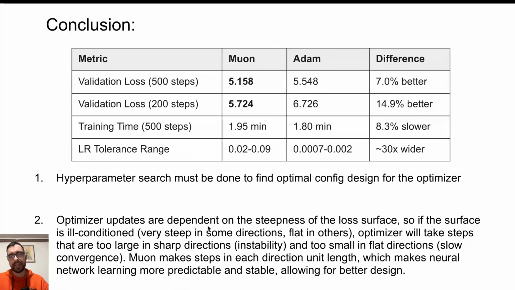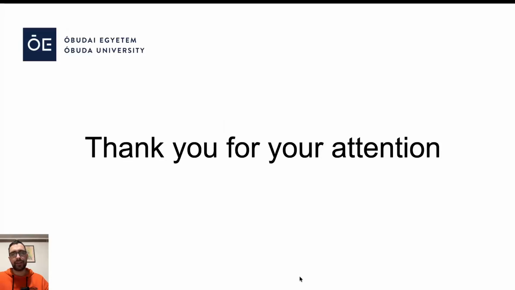Optimizer updates are dependent on the steepness of the loss surface. So if the surface is ill-conditioned, very steep in some directions or flat in others, then the optimizer will make very large steps in the sharp, steep directions, which will cause instability, and very small steps in the flat directions, which will cause slow divergence. The Muon optimizer fixes this problem. It makes the step in each direction unit length, which means that a neural network can now learn a lot more stably and predictably, and this allows for better design of the optimizer.